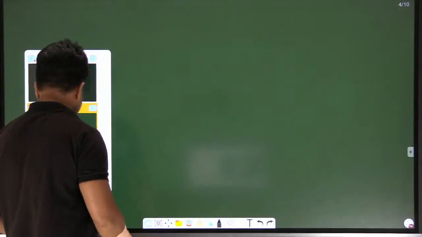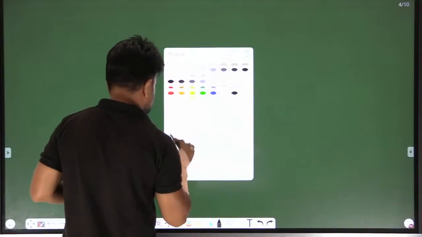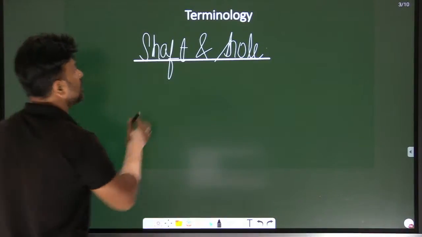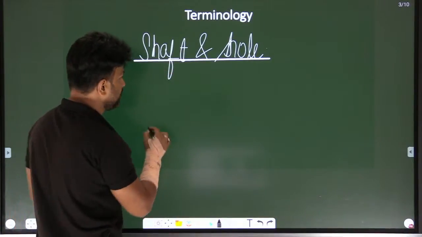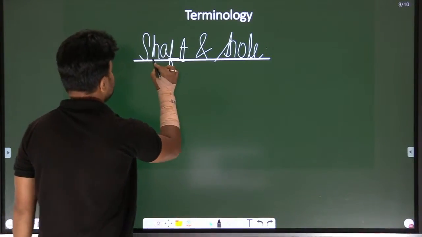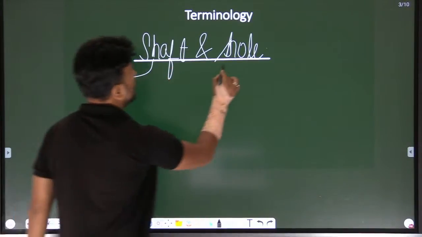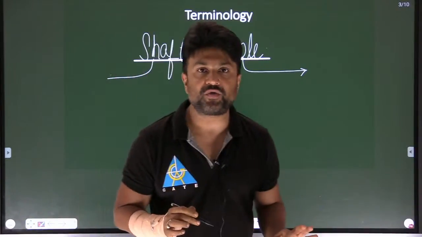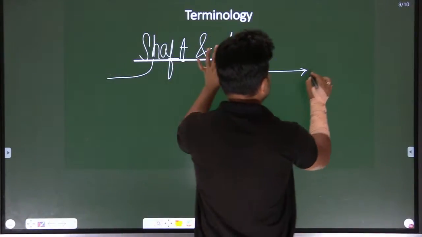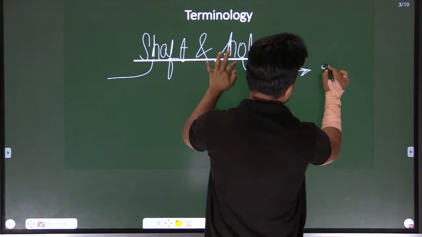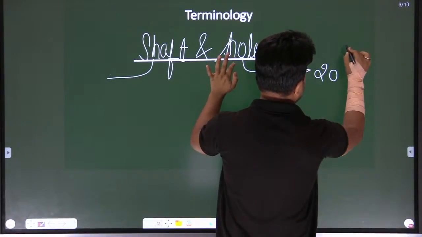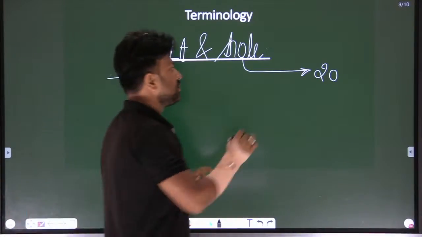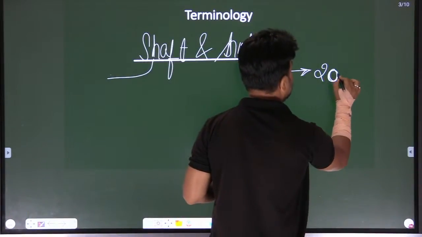Now, let me add one more slide. My dear student, suppose that an assembly of shaft and hole is given to you. Let's say I am talking about the hole first. In the exam it is given that the hole is 20. Now for the maximum size, there will be a deviation.